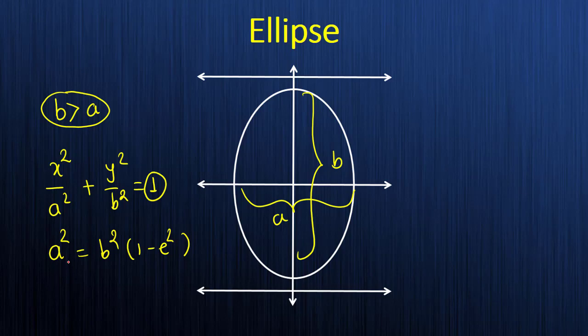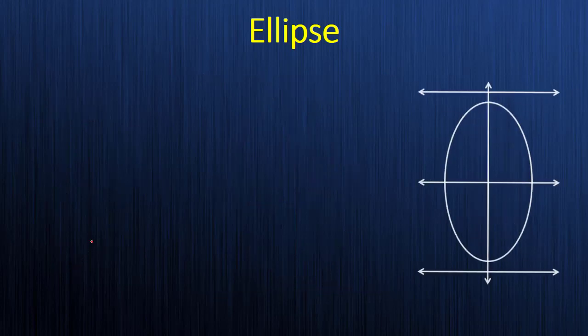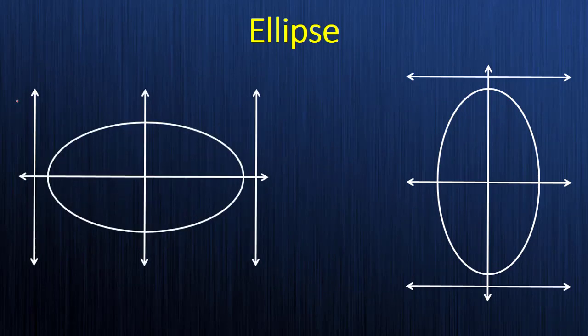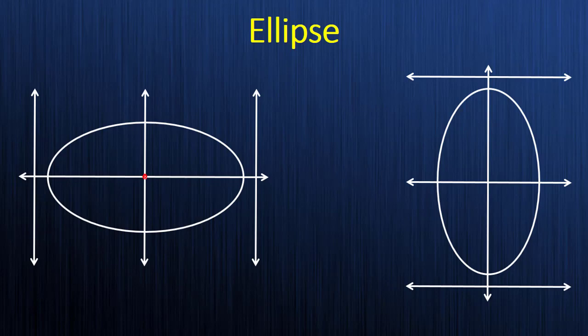So we have two ellipses here actually. This is our original ellipse and this is our second transformed ellipse, we can say. Now let's highlight the important parts. See here, this is the origin, that is the center, and here also is the center. Okay, if this is a focus, here we have the focus.